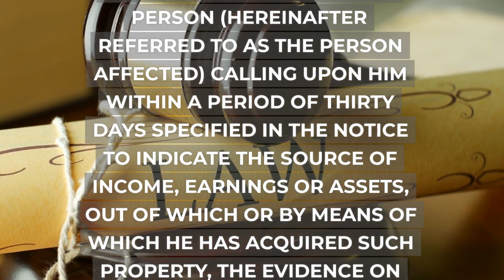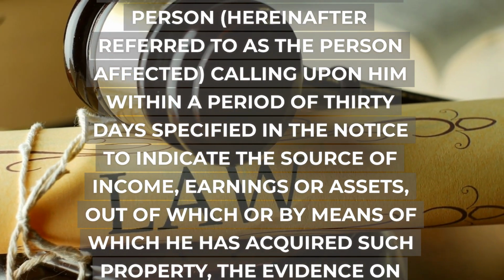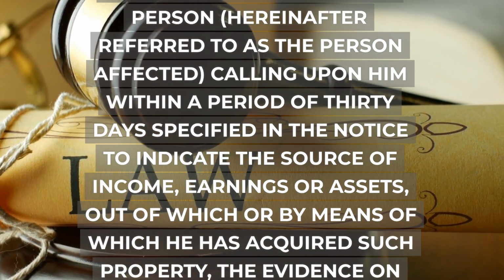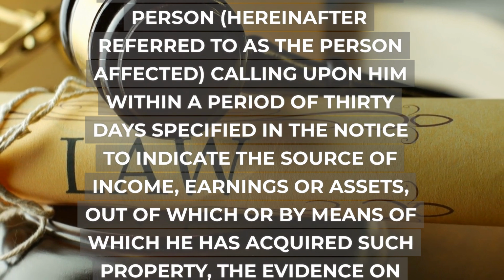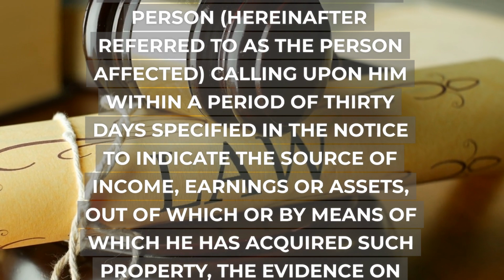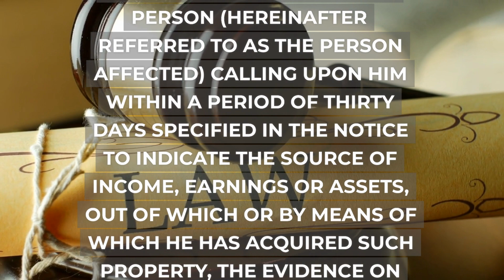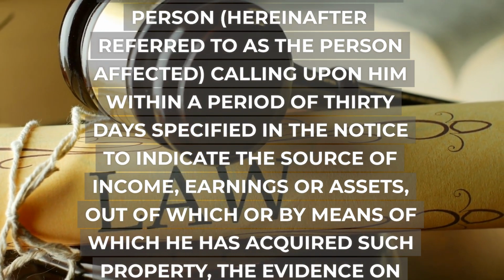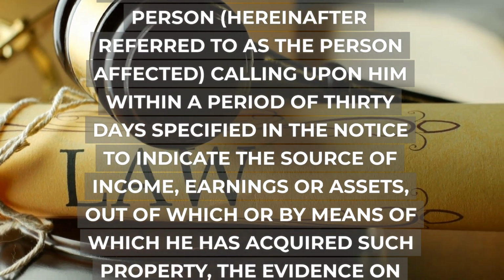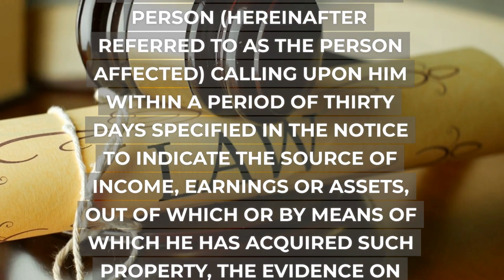1. If as a result of the inquiry, investigation or survey under section 105D, the court has reason to believe that all or any of such properties are proceeds of crime, it may serve a notice upon such person, hereinafter referred to as the person affected, calling upon him within a period of 30 days specified in the notice to indicate the source of income, earnings or assets, out of which or by means of which he has acquired such property, the evidence on which he relies and other relevant information and particulars, and to show cause why all or any of such properties, as the case may be, should not be declared to be proceeds of crime and forfeited to the central government.